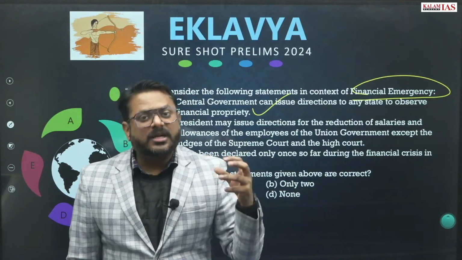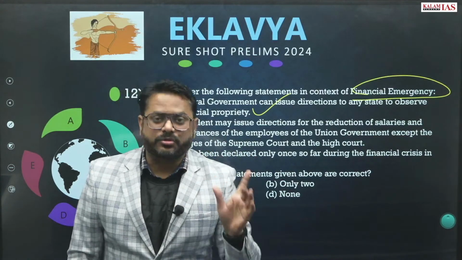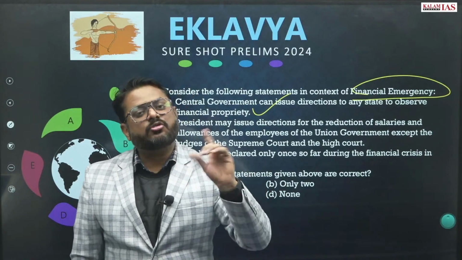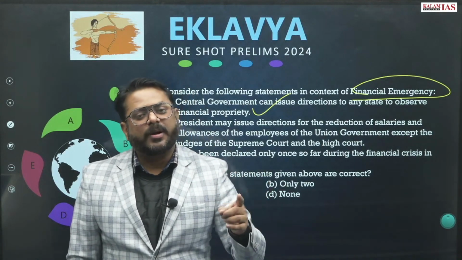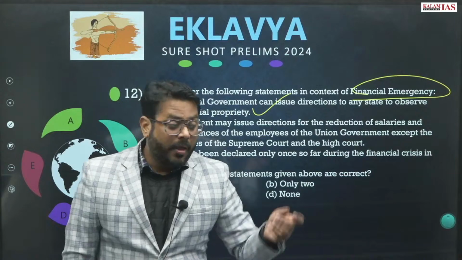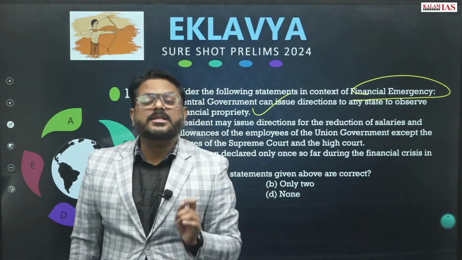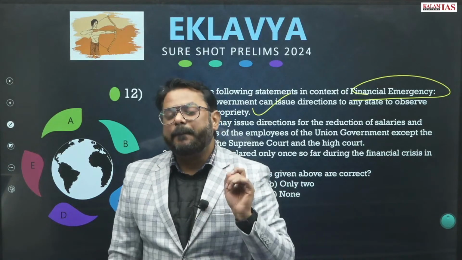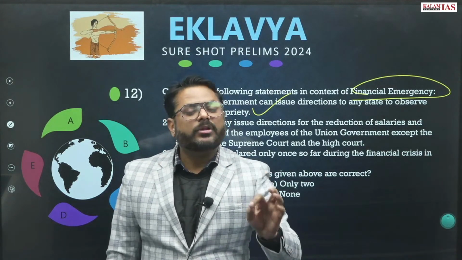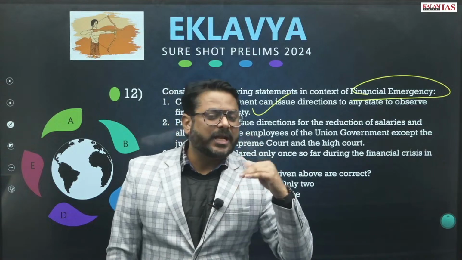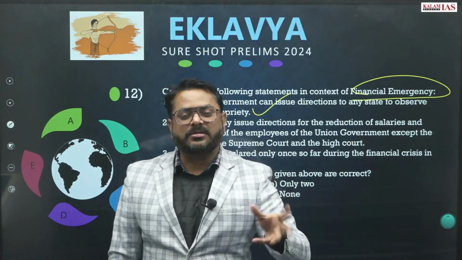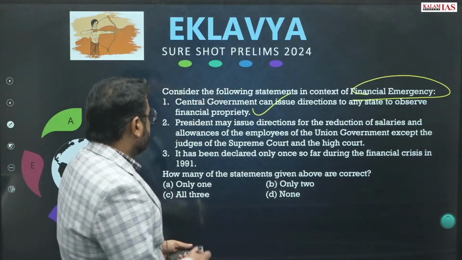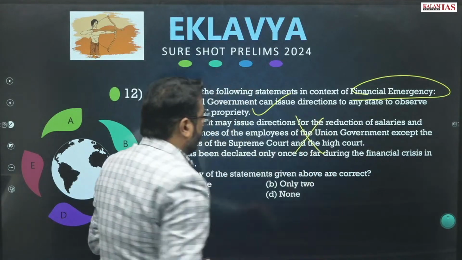So in normal circumstances, these will not be reduced, as they are charged on the consolidated fund, so they cannot be voted upon. But when a financial emergency is applied, at that given point of time, the President may order the reduction of salary and allowances of the Supreme Court as well as the High Court judges. So this statement is wrong.